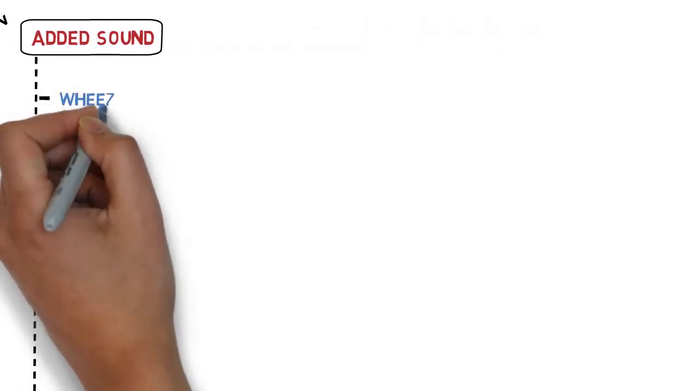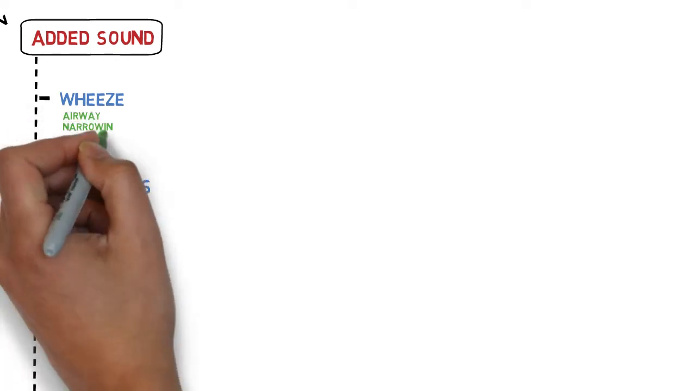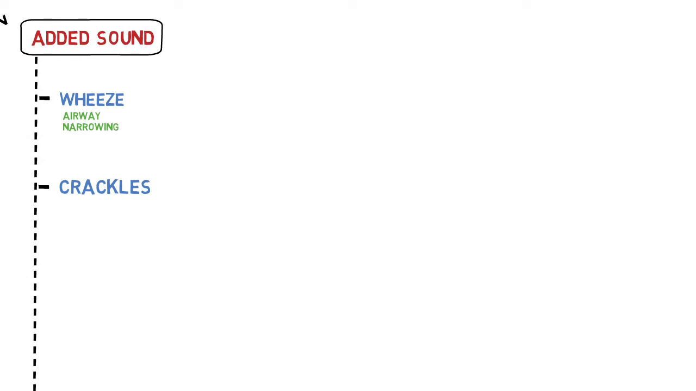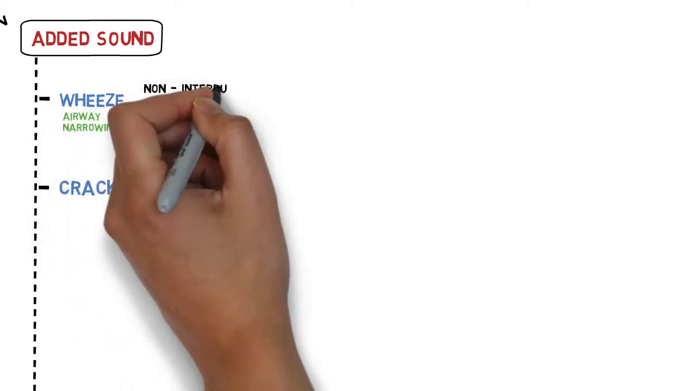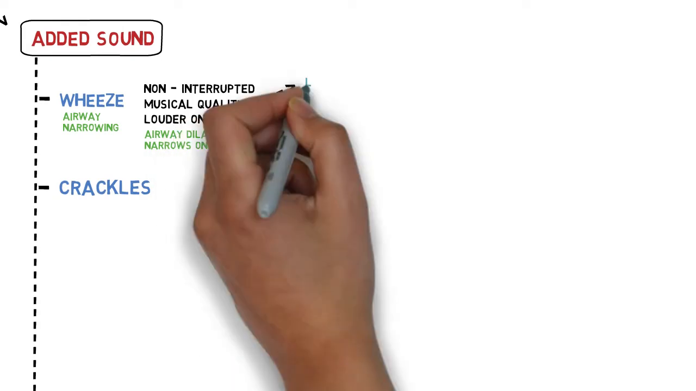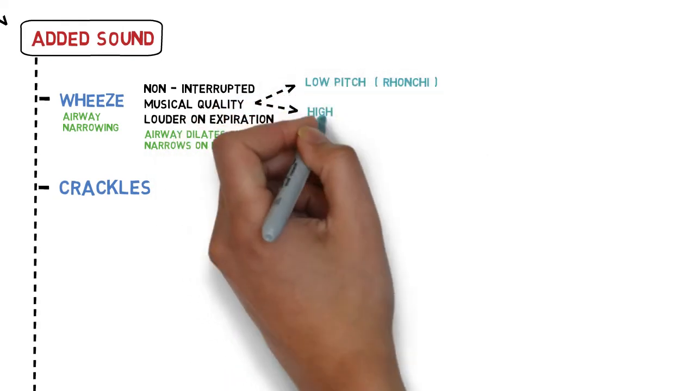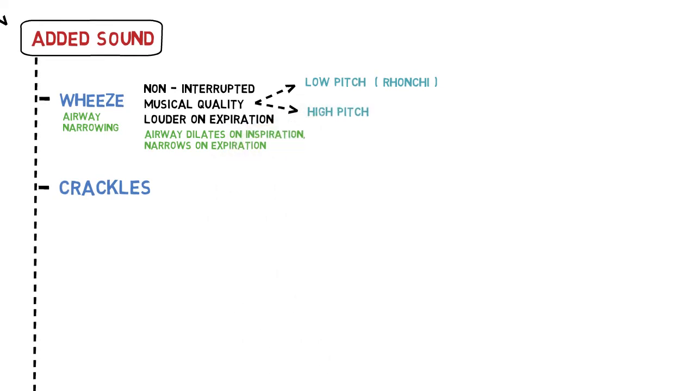Alright, now for added or adventitious sounds. We have wheeze, crackle, and pleural friction rub. Let's concentrate on the first two. Wheeze is produced when there is airway narrowing, similar to how we whistle. It is a non-interrupted sound with musical quality and is heard louder on expiration because the airway is more narrowed during expiration. In terms of its musical quality, it can be described as low pitch or rhonchi when a larger airway is involved, and high pitch sound if a smaller airway is involved.